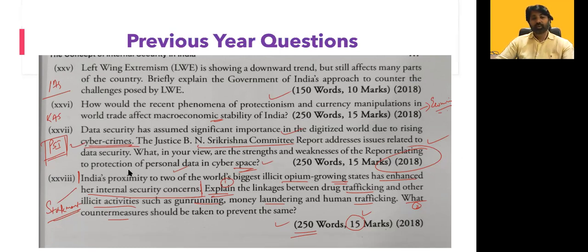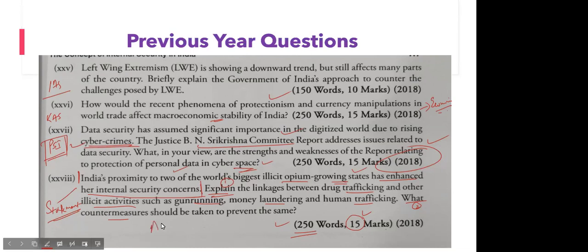Here, you need to give more thrust on our neighboring country, who happen to be the world's biggest illicit opium growing state. Which are the countries there? Anybody? It is our neighboring state. They are the largest producer of opium. Afghanistan. Okay, then